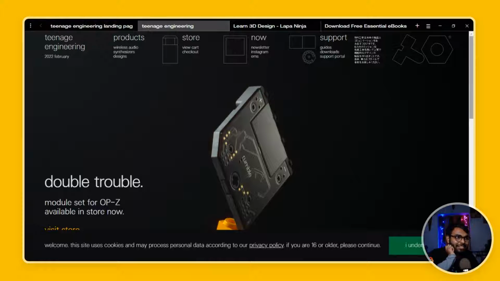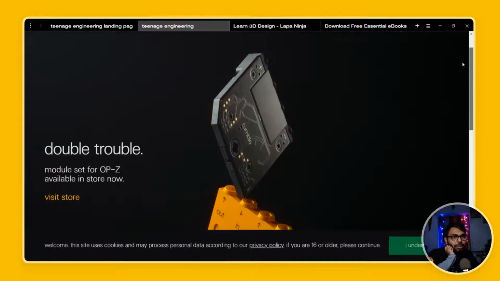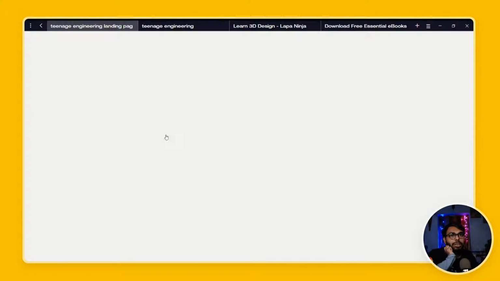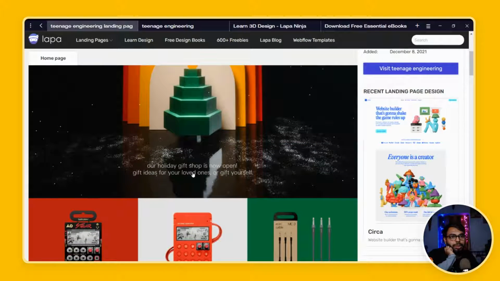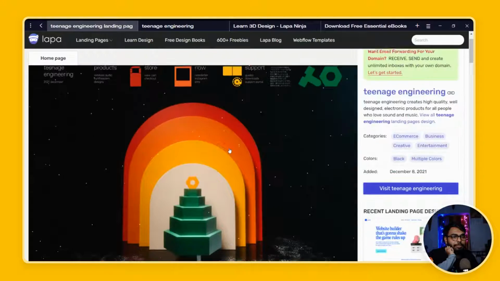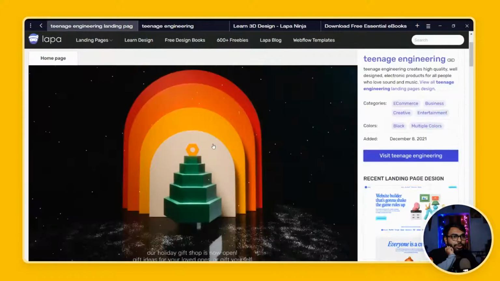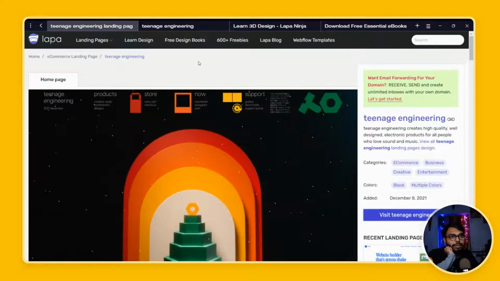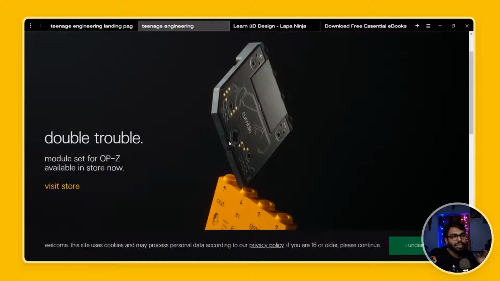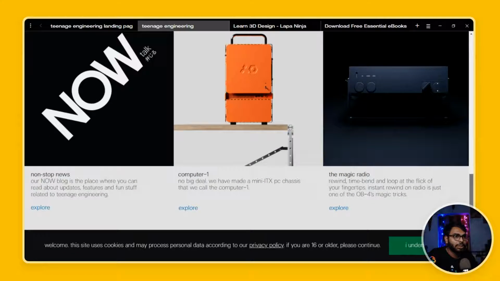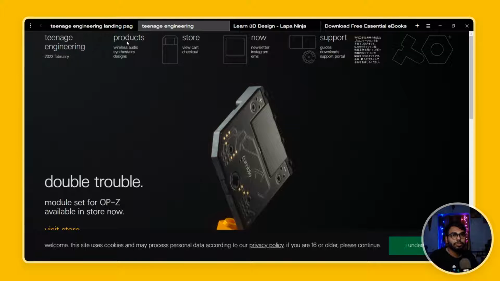Okay, so yeah, they have changed it a bit, because obviously whatever product they are featuring right now should appear over here. I am supposing this is the holiday sale page that they have captured over here. So these have that landing page, but rather than that you can always see a particular device over here. Now here is the double trouble module set for OPZ. Yeah, this is OPZ, right? Products.